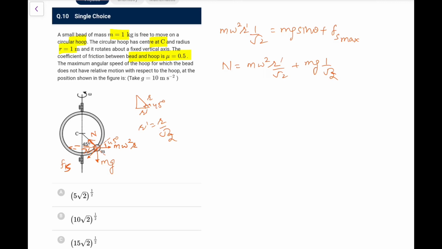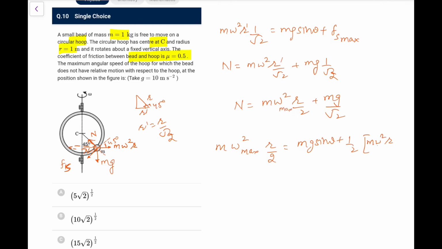So r dash is r by root 2, so now the normal is m omega square r by 2 plus mg by root 2. Put it above: m omega square, in the limiting case omega max square, this again becomes r by 2, that is mg sin theta plus fs max. Fs max is 1 by 2 of N, which is m omega max square r by 2 plus mg by root 2. This is also mg by root 2, I can write it like this.